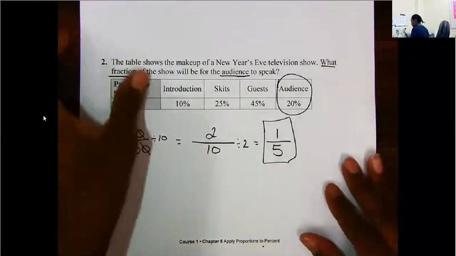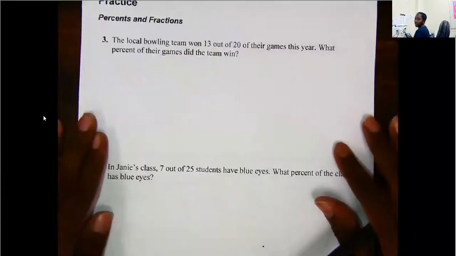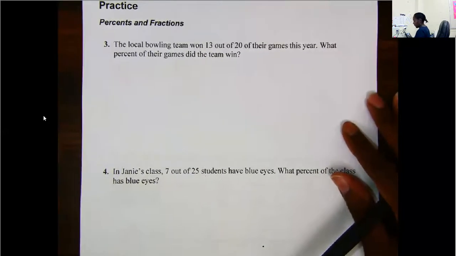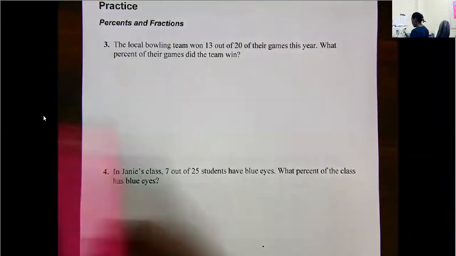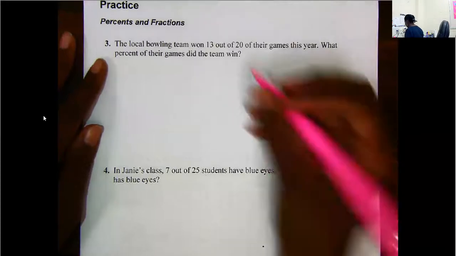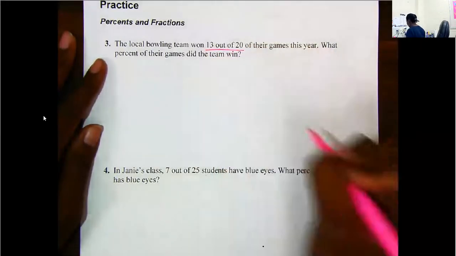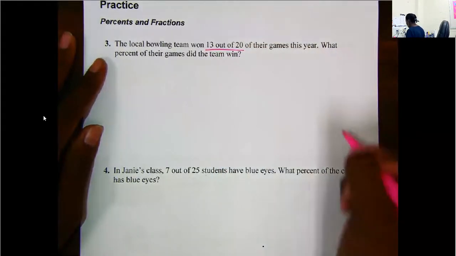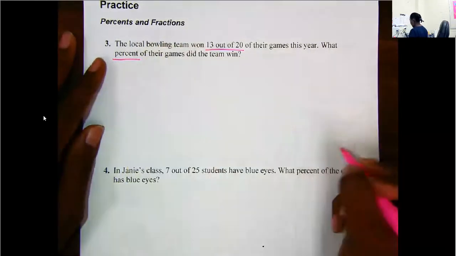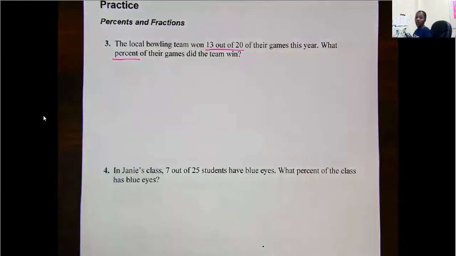Okay, so that's changing percents to fractions. Now let's do 2, changing fractions to percents. Let's take a look. The local bowling team won 13 out of 20 of their games. What percent of their games did the team win?